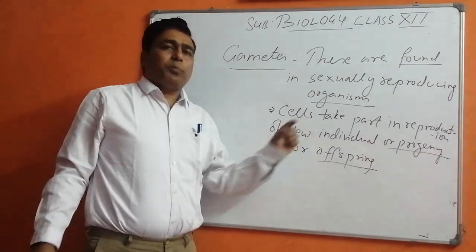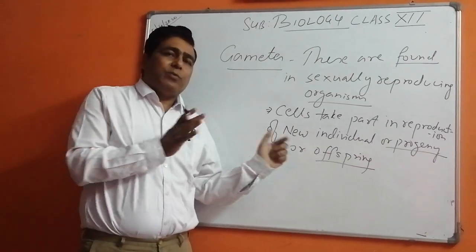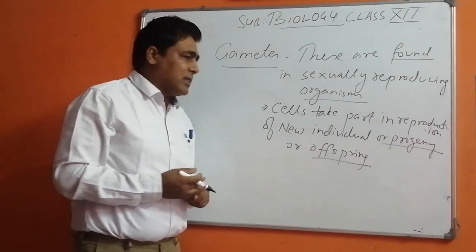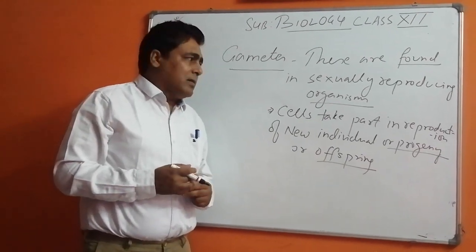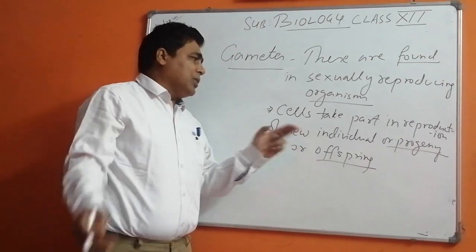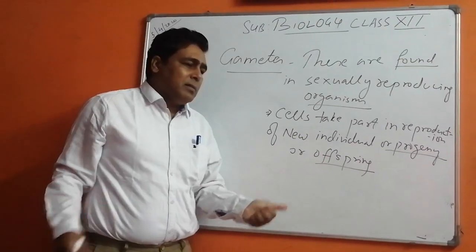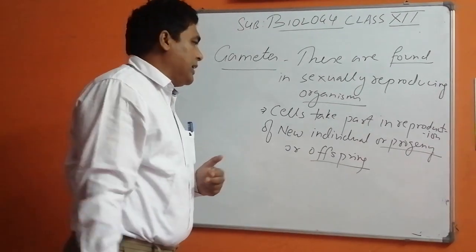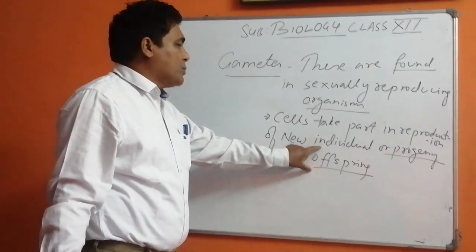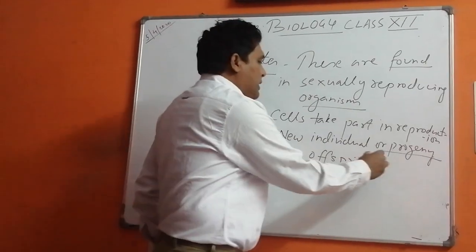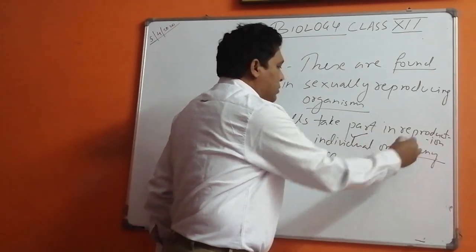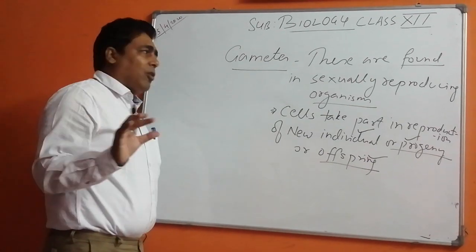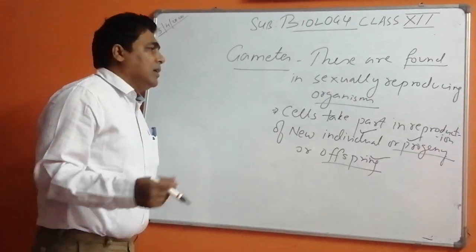Children, when we talk about progeny, pro means first, geny relates to genes, so the genes are passed through them. Offspring means some route has passed and it has made a new individual. We can use the term offspring, new individual, or progeny. These three terms you can always learn and use.